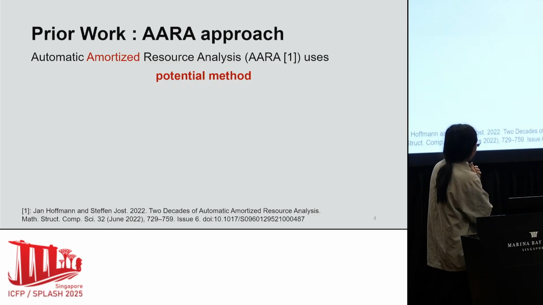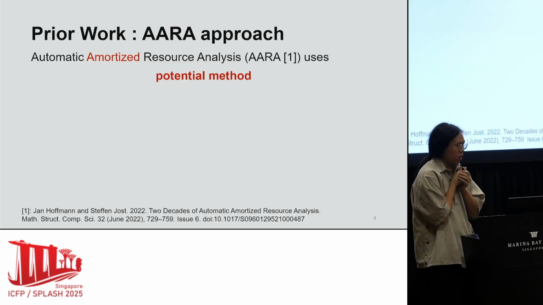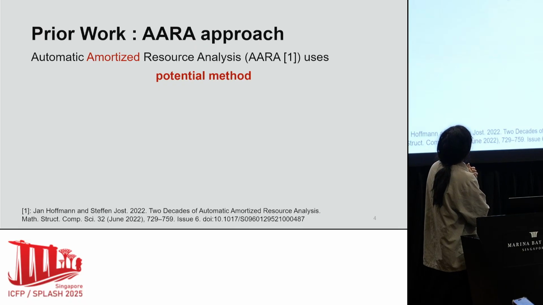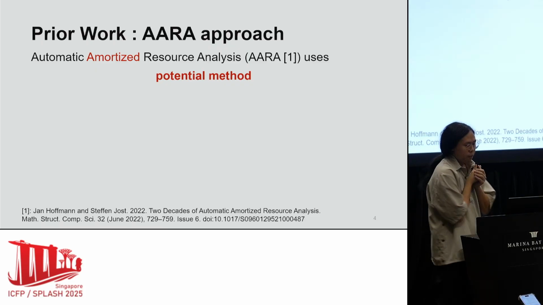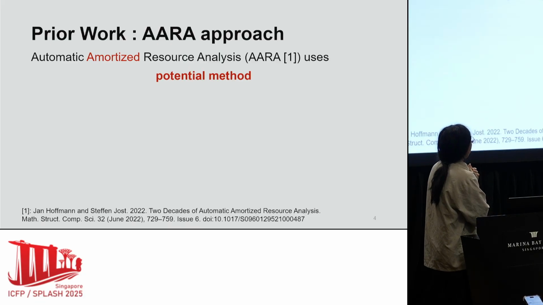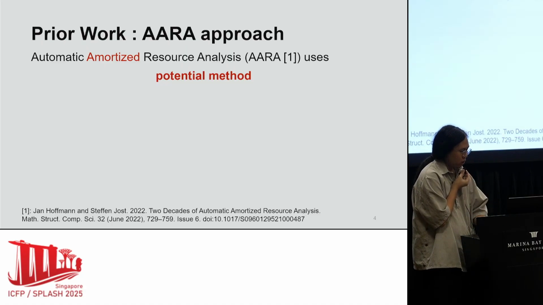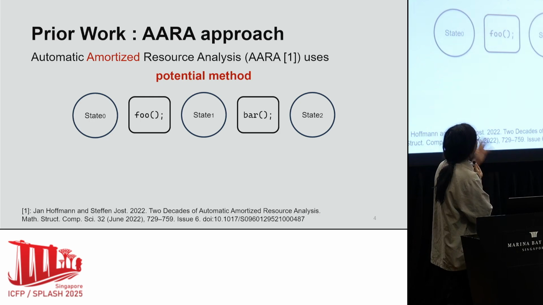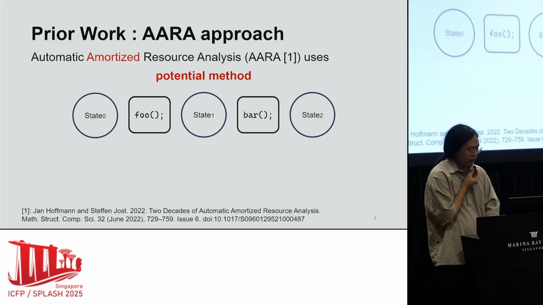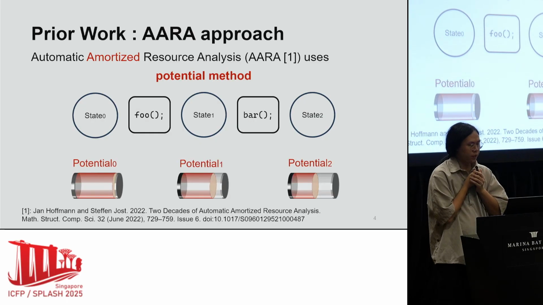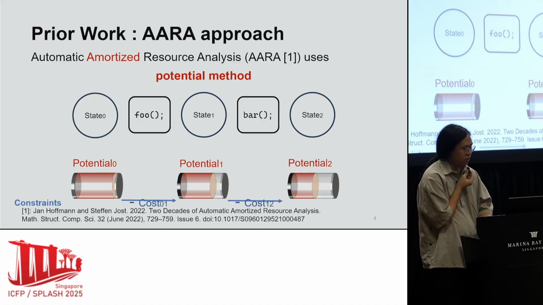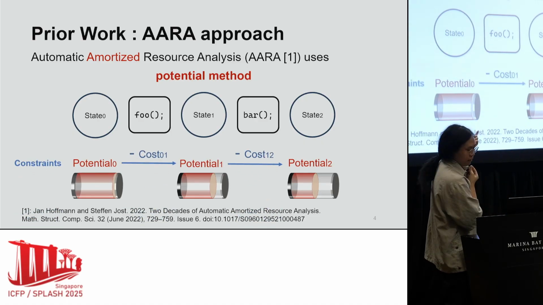To do resource analysis, we will introduce a prior work on resource analysis, the approach called AARA, Automatic Amortized Resource Analysis. The second A is for amortized, which indicates that AARA uses the potential method. Suppose we have a program with foo and bar and 3 program states. AARA associates each program state with potential information. When AARA checks the program, it will collect constraints between the resource consumption and the potentials.